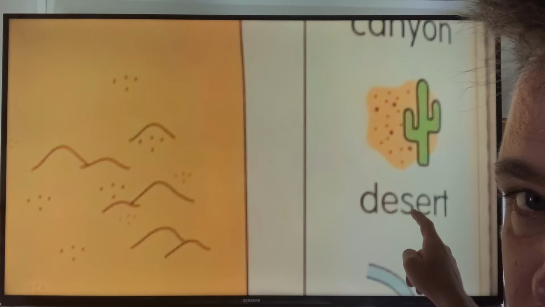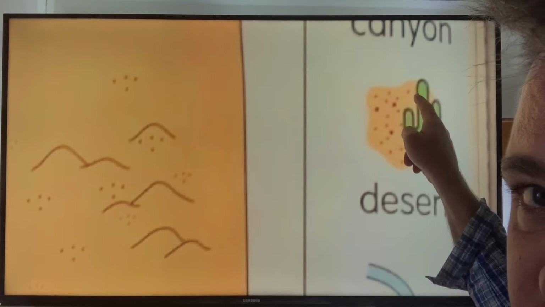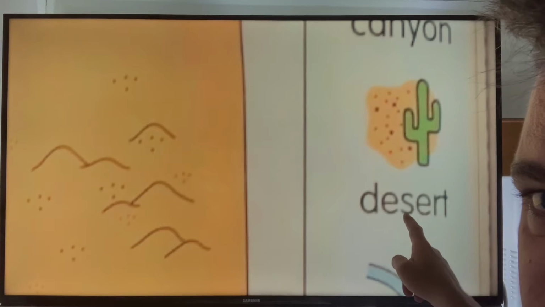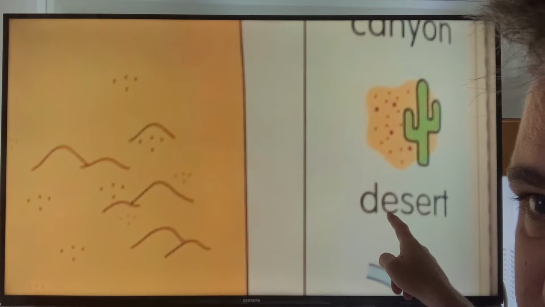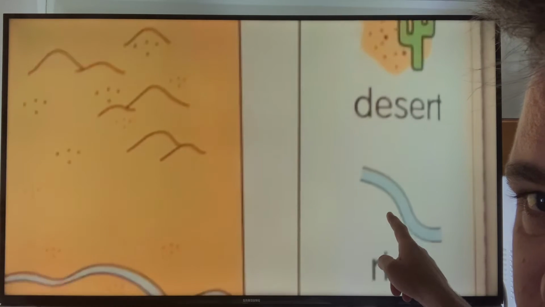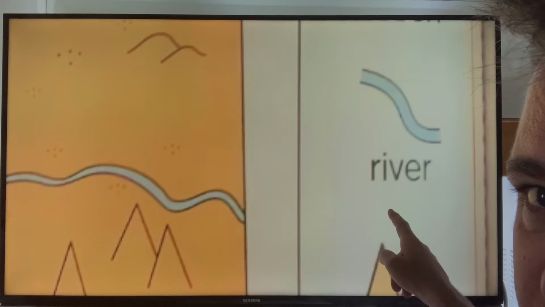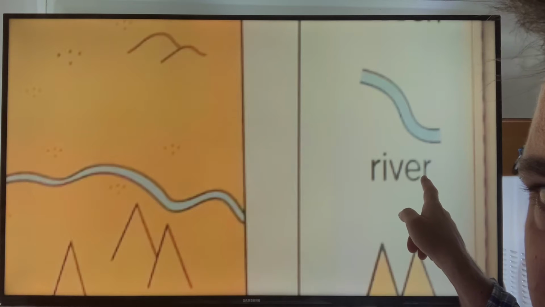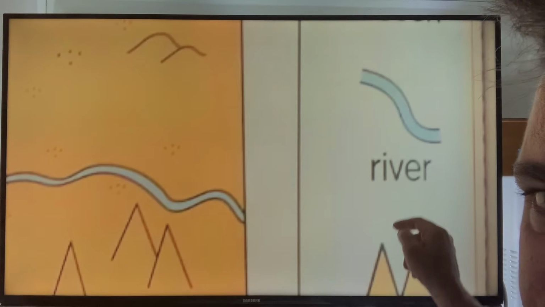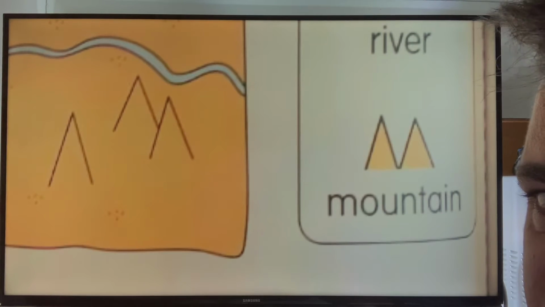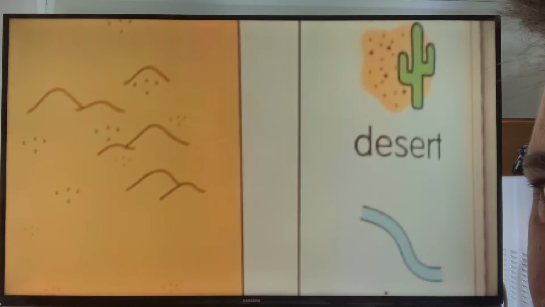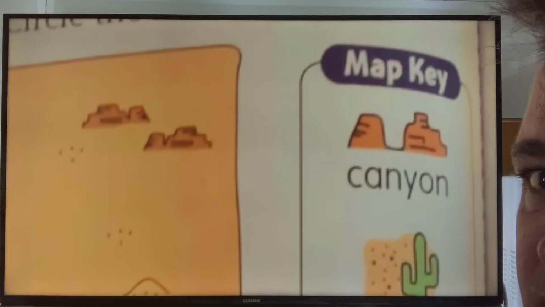And where you see this plant, okay, and you are away from the mountains, you will find the desert. Okay, and sometimes between the canyon, you will find a river, and mountain, river, desert, and canyon.